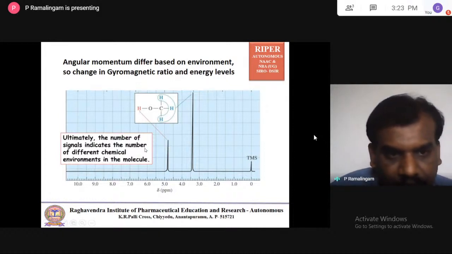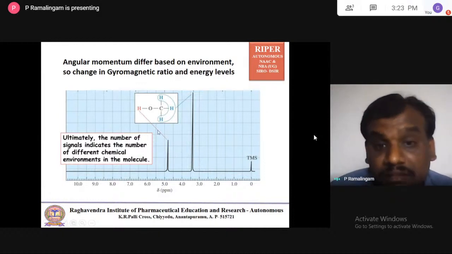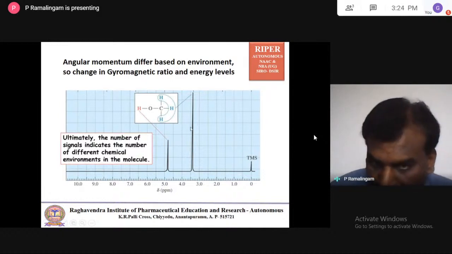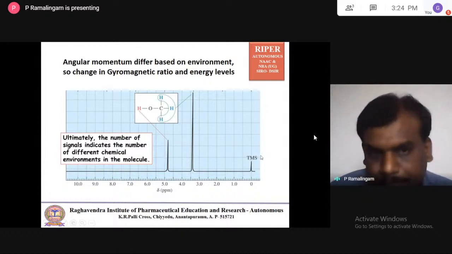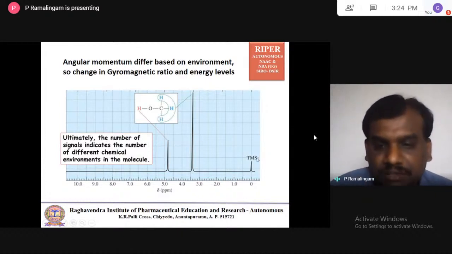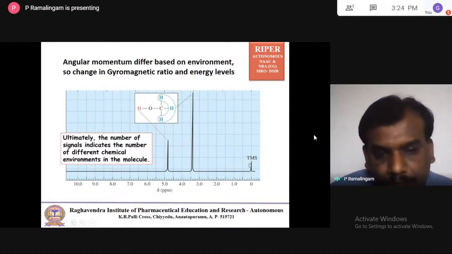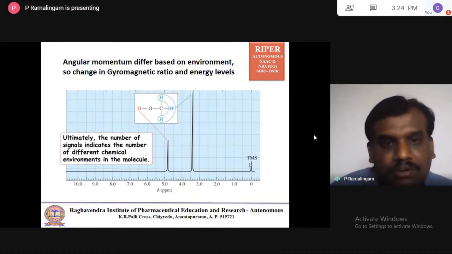The number of signals indicates the number of different chemical environments in the molecule. This particular NMR is only proton NMR, so whatever signal you get is all because of protons only. It is not because of any other nuclei, only because of protons.